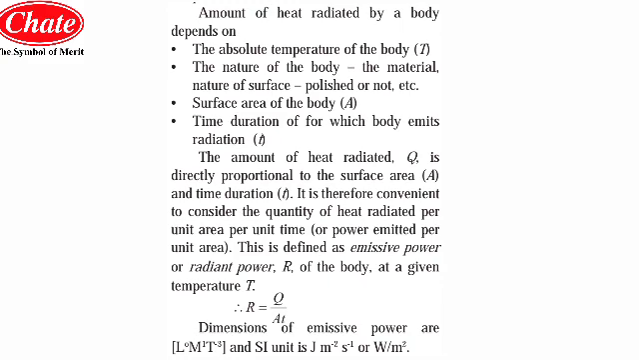It is therefore convenient to consider the quantity of heat radiated per unit area per unit time. This is defined as the emissive power or the radiant power R of the body at a given temperature T. It is given as R = Q/(A·t), the amount of heat energy radiated per the area of the surface and the time duration. The dimensions are L^0 M^1 T^-3, and the SI unit is joule per square meter per second, or just watt per square meter.